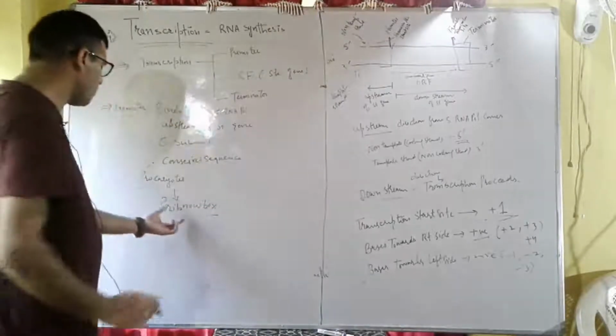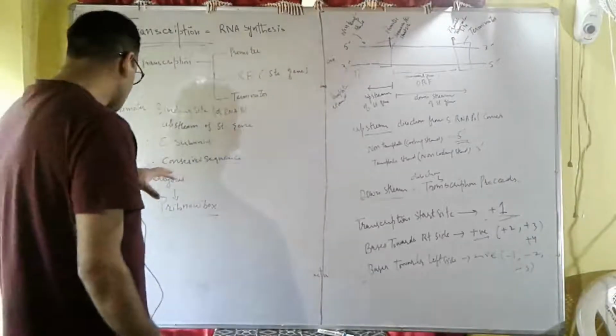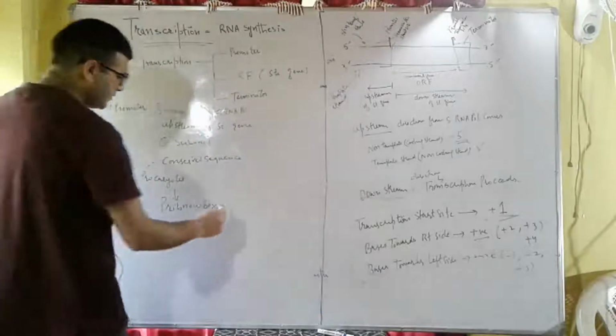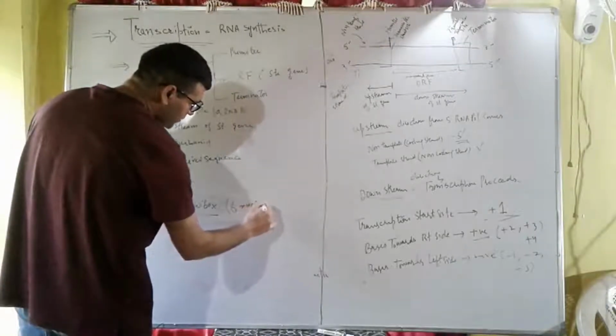This Pribnow box is a base sequence of 6 nucleotides, or 6 bases, I can say.